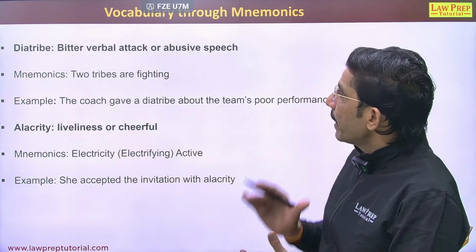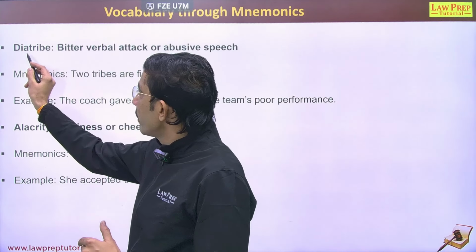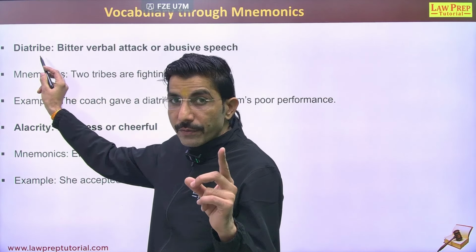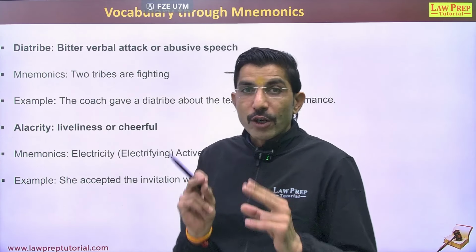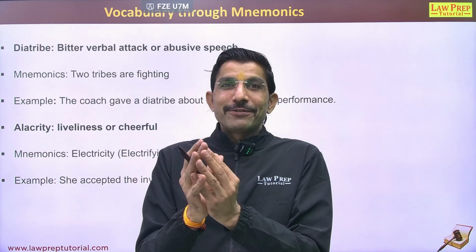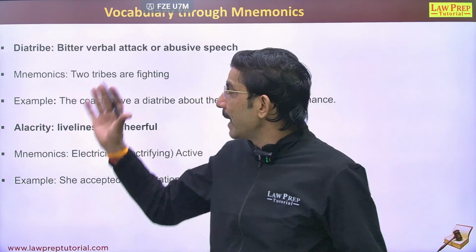So diatribe, you can remember this word: focus on the first two letters of the word. This is di. Di means two. And the next word, tribe, is very common. So we can say two tribes are fighting. Two tribes are fighting means diatribe.